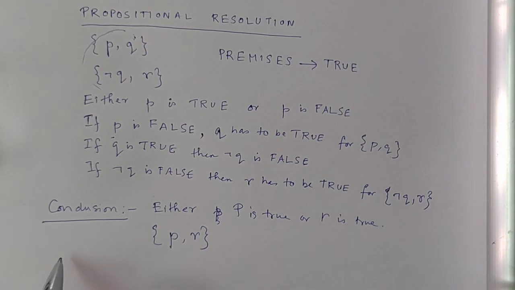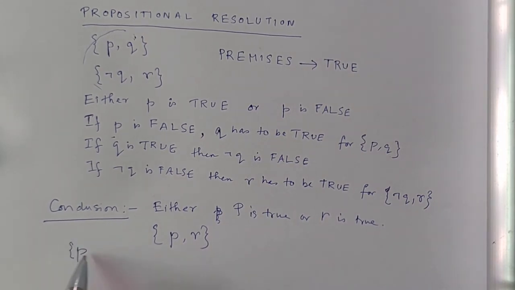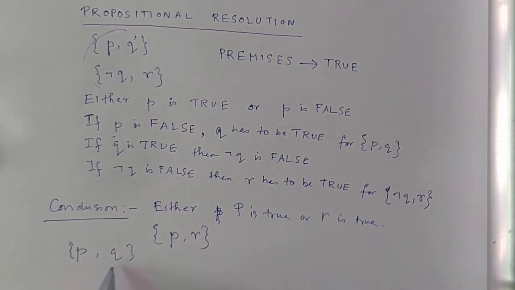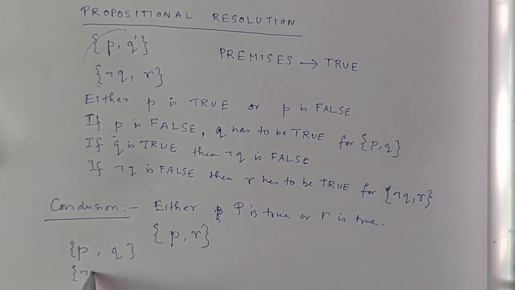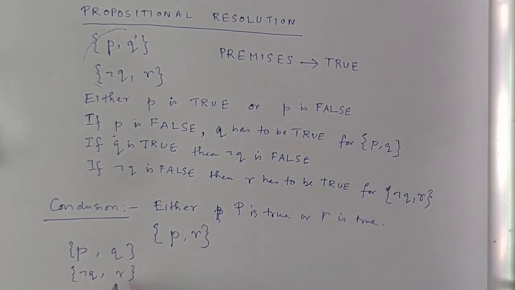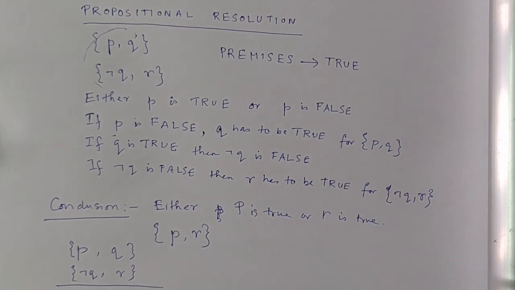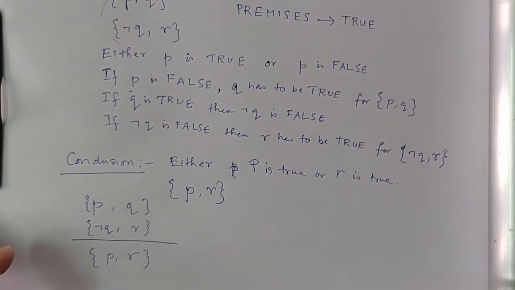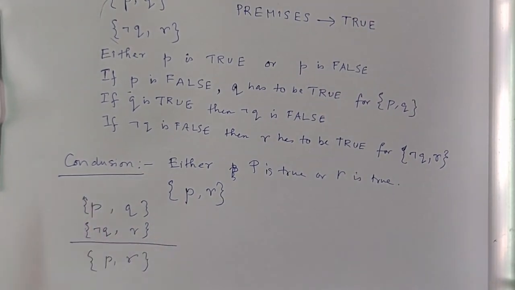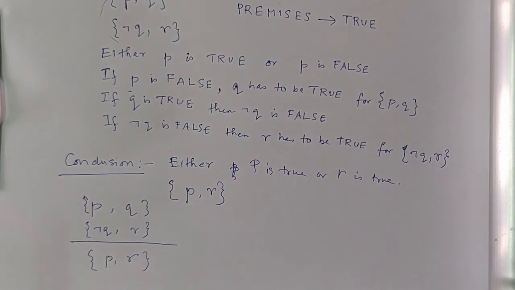So given the premises, I concluded this. Usually it is written like this. The premises are written stacked, then you draw a line and the conclusion is written below it. So this is actually the principle of resolution.